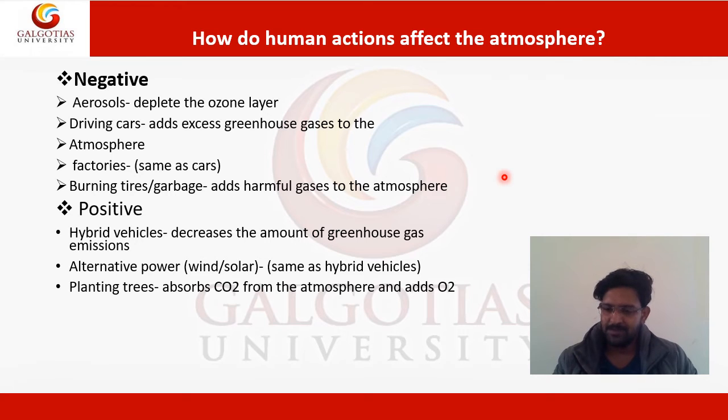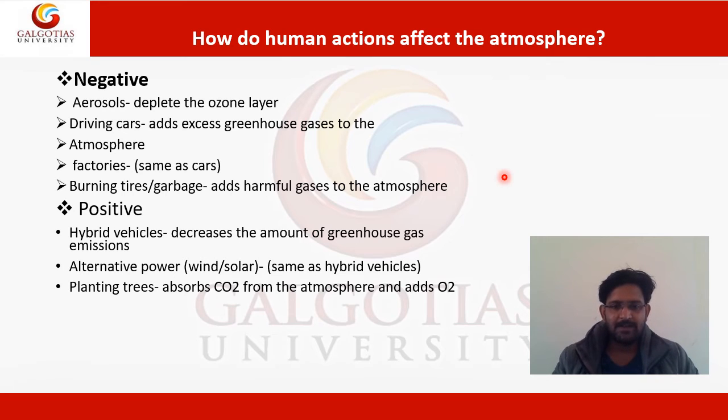But due to the emission of different types of carbons, like from vehicles and air conditioning, these gases go to the atmosphere and deplete the ozone layer. Due to the depletion of the ozone layer, we find that somewhere acidic rains happen, in some parts the temperature goes very high, and in some parts the climate varies so rapidly. All this is due to the depletion of the ozone layer.